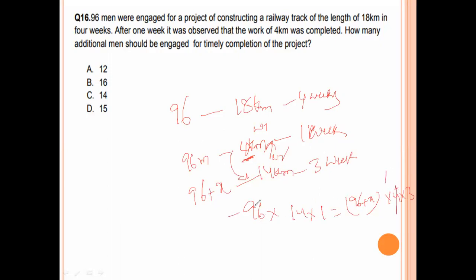Simplifying, 14 by 4 is 8, giving 112 equals 96 plus x. X equals 16. So option B is the right answer.